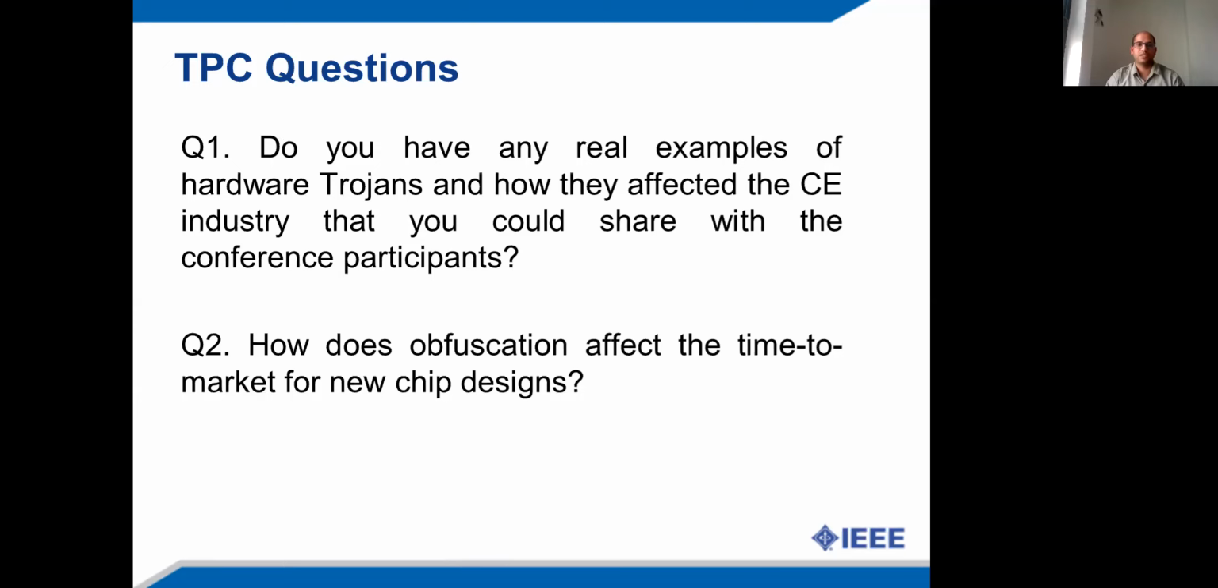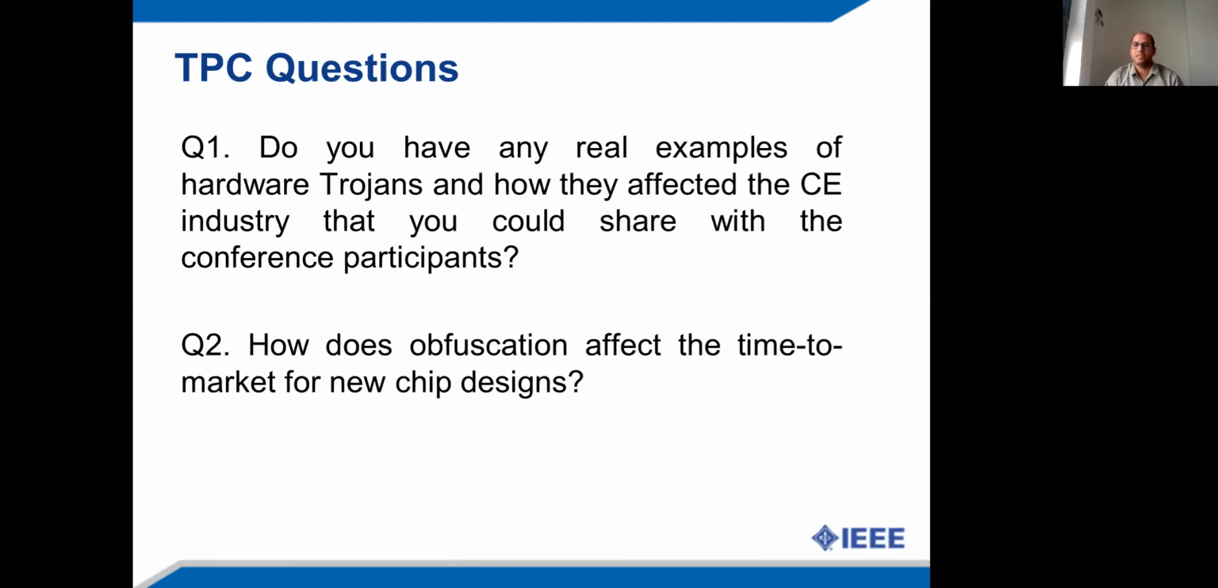The first question is, do you have any real examples of hardware trojans and how they affected the CE industry that you could share with the conference participants? Okay, so my answer is, one of the examples of hardware Trojan is Trojan in encryption hardware, where an adversary can secretly insert a Trojan in an encryption circuit in order to enable the leakage of the secret keys.